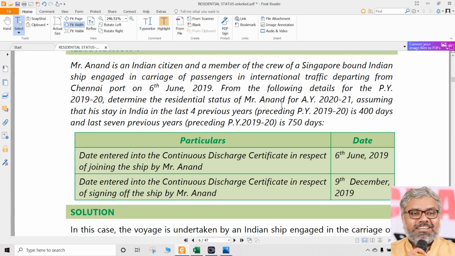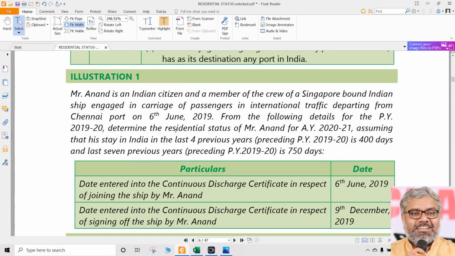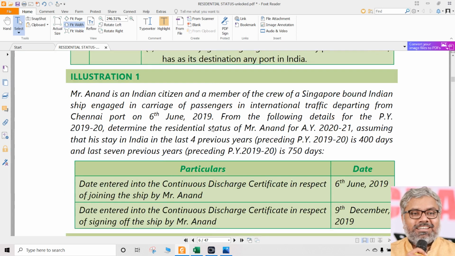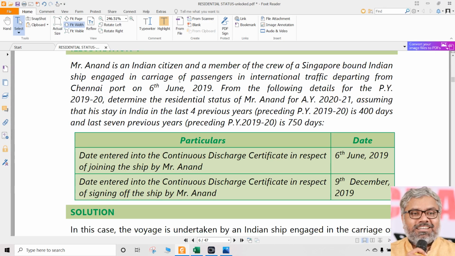This gives us a very clear understanding of how this provision of Indian citizen, crew, all these things can be understood. Illustration number 1 in the ICAI material. Read it carefully. Read any question carefully. Then only we can come to conclusions applying the provisions we know.